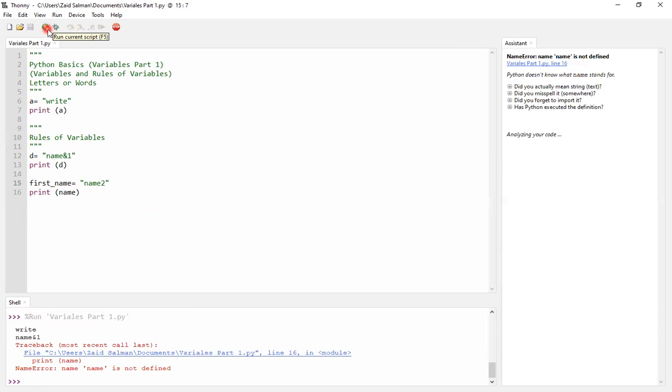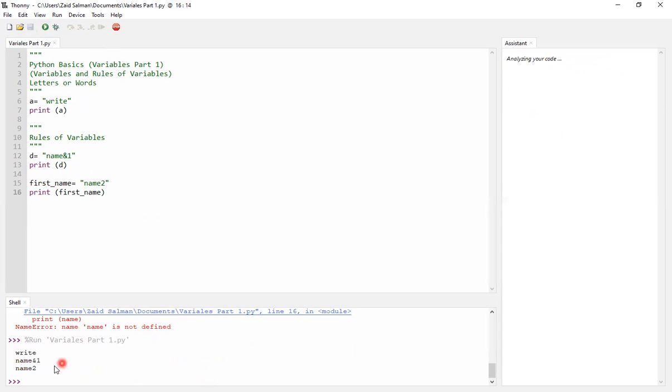So if I run it, I still get an error because I've not changed this. So I do first_name. I'm continuously doing deliberate errors just to tell you that these are the things we should really avoid. So if I run it now, you can see that with the underscore, it works perfectly again. So these are two rules of variables.